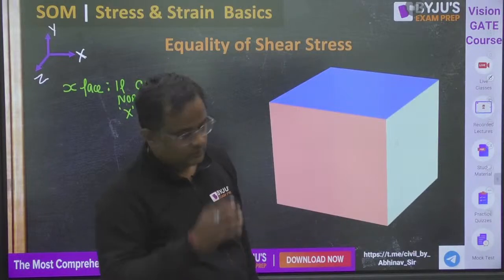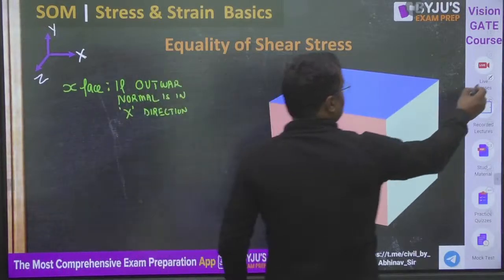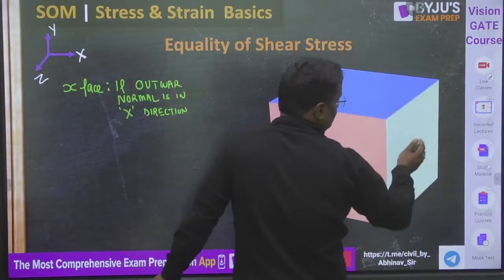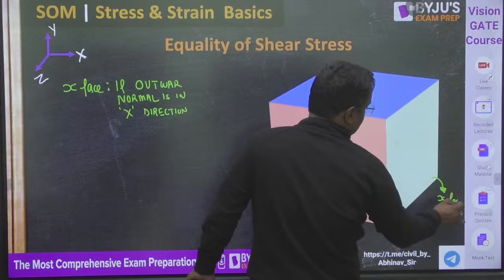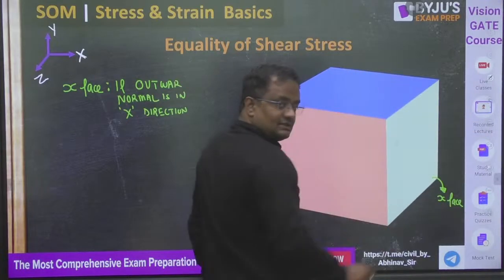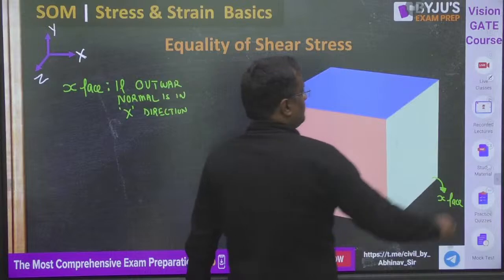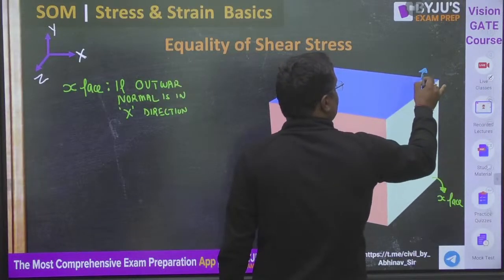Now see. If this is x direction, this is y. This outward normal is in which direction? X direction, so this is x face. Outward, not inward. What is the name of this face?